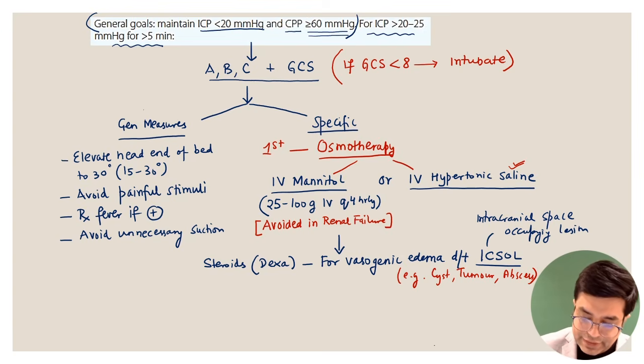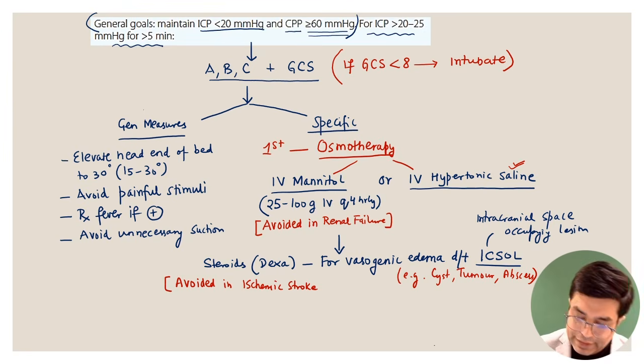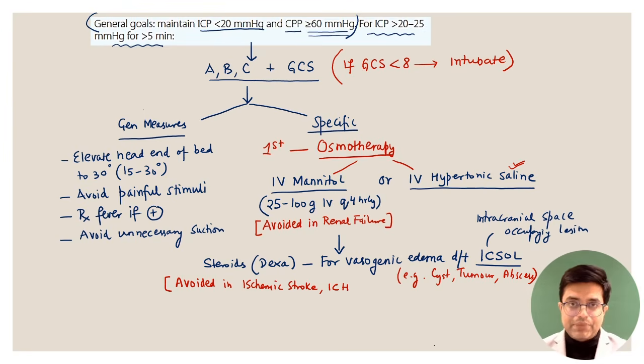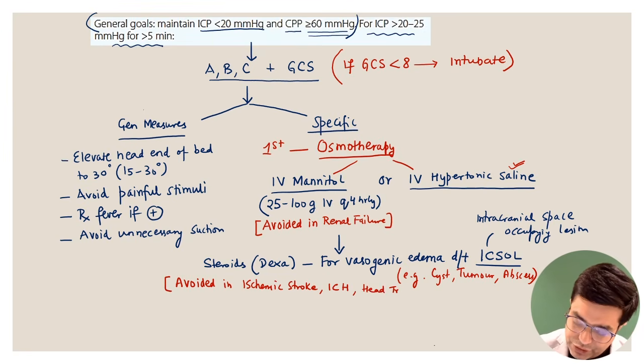Harrison very clearly says that steroids should be avoided in patients who are having, first of all, ischemic stroke. If there is ischemic stroke and that is causing raised ICP, you should avoid it. Secondly, if the patient is having intracranial hemorrhage, for example, the hemorrhagic stroke which has happened. And thirdly, in case there is head trauma. These three conditions you should avoid using corticosteroids.